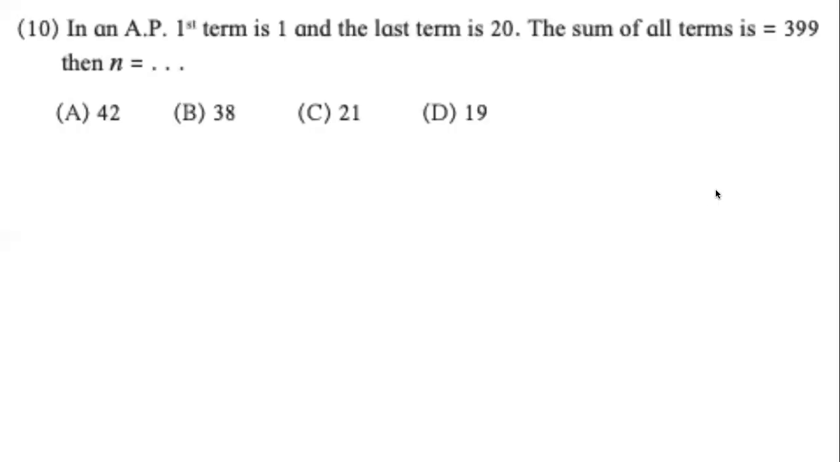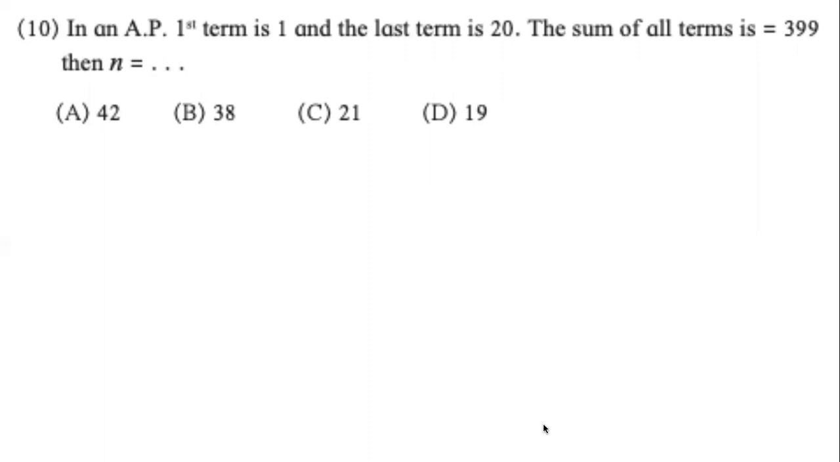Here it will be easy if we use the last formula, the third formula for the sum of first n terms. Or it can also be the sum of all terms because it has n terms. So the first term is 1. This is T1. The last term is 20, which is Tn. We have to find n, and the sum, that is Sn, is given as 399.